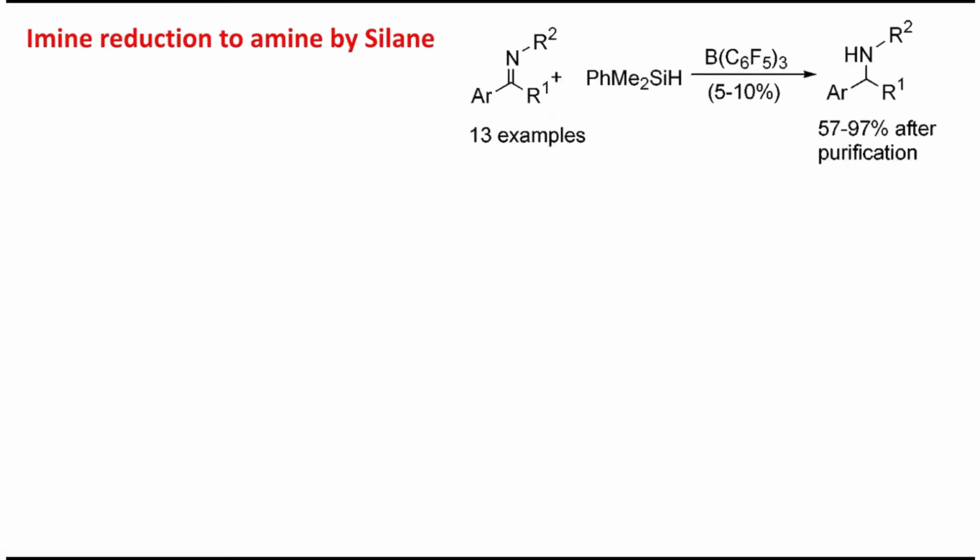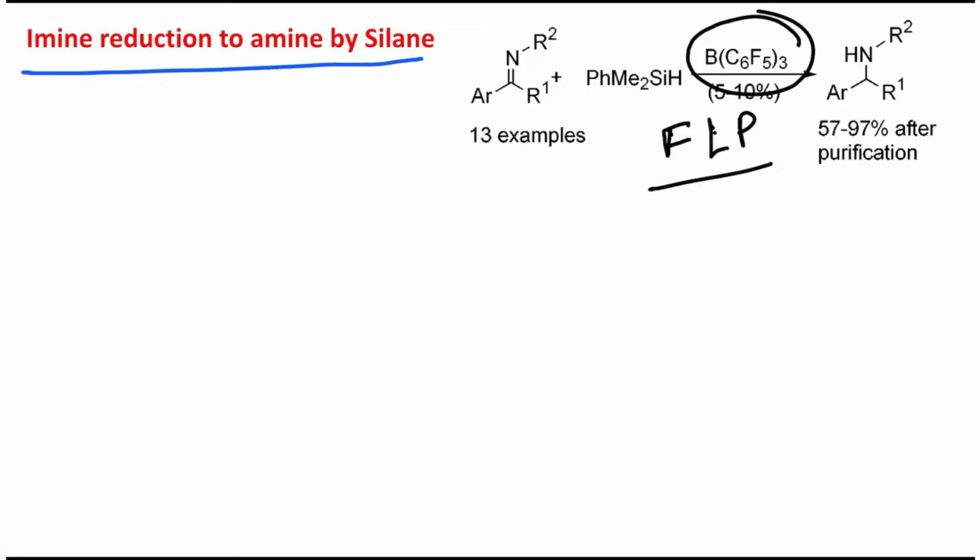Now let's go to the third example, that is imine reduction to amine. Sometime before it was iminium, now it's imine. And in this context, this catalyst is used, B(C6F5)3. This is, students, actually a very strong Lewis acid of boron, and the use of this kind of concept is called FLP, or frustrated Lewis pair theory. I have already made a dedicated lecture, please visit, because this concept is very new, so I think you should learn. This boron center is actually a little bulky center, because of the pentafluorophenyl groups there. So this is a bulky center, so only small molecules can approach, but it is a very high Lewis acid. Consequently, what happened?